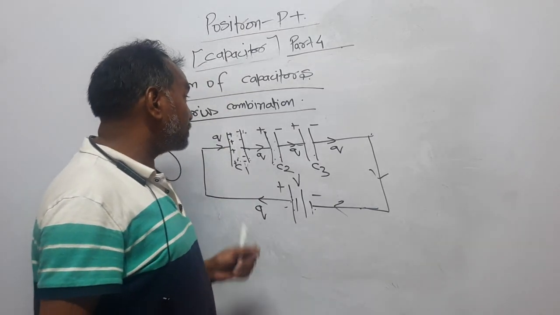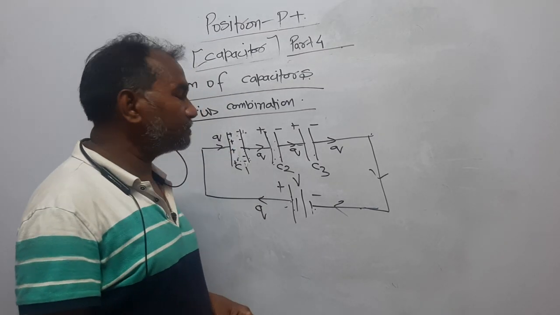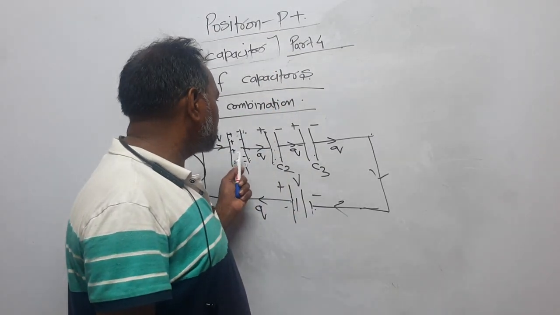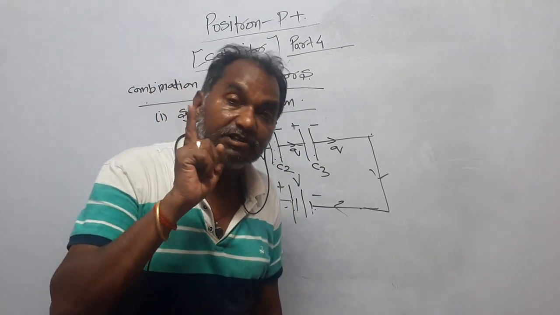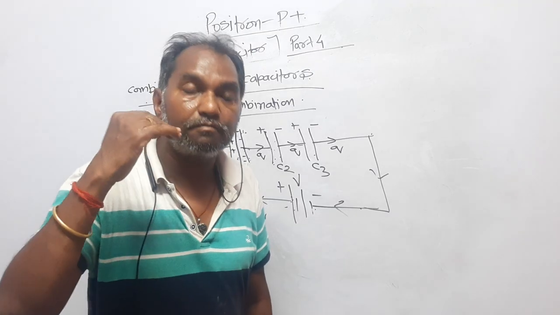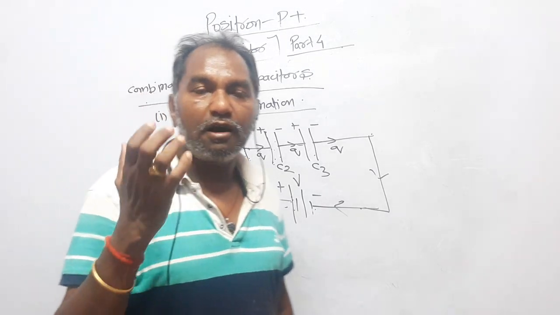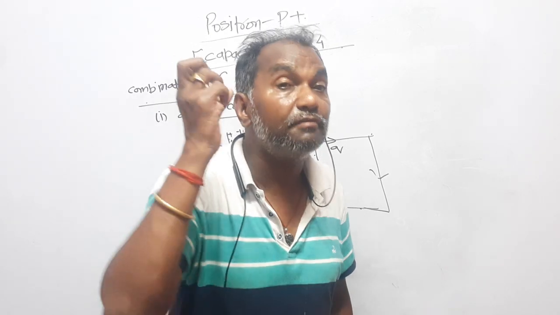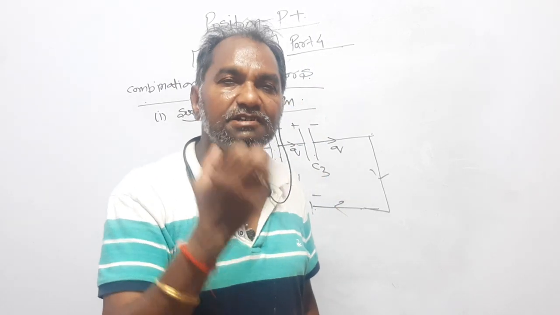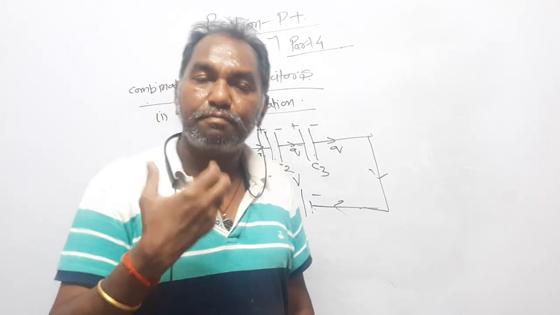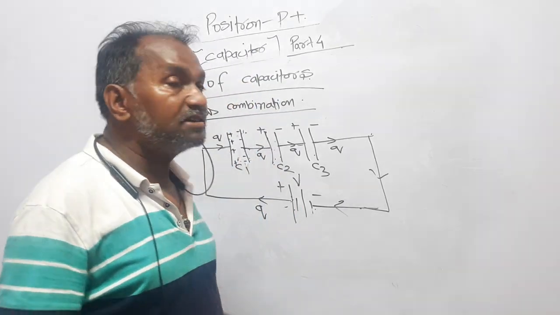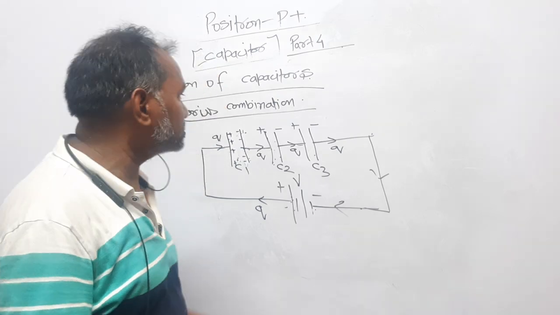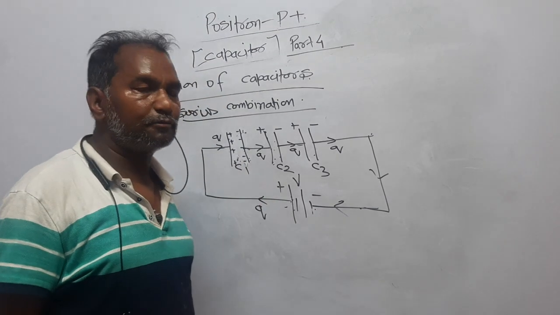From where is the charge coming? Look here, I have told you in my last video that a capacitor is a charge storage device. It cannot produce the charge. You have to provide the charge from elsewhere, from any other source, and it will store the charge. A capacitor is a storing device, not a producing device. But the battery is a factory to produce the charge. It is the battery which produces the charge. This is the difference between the capacitor and the battery.